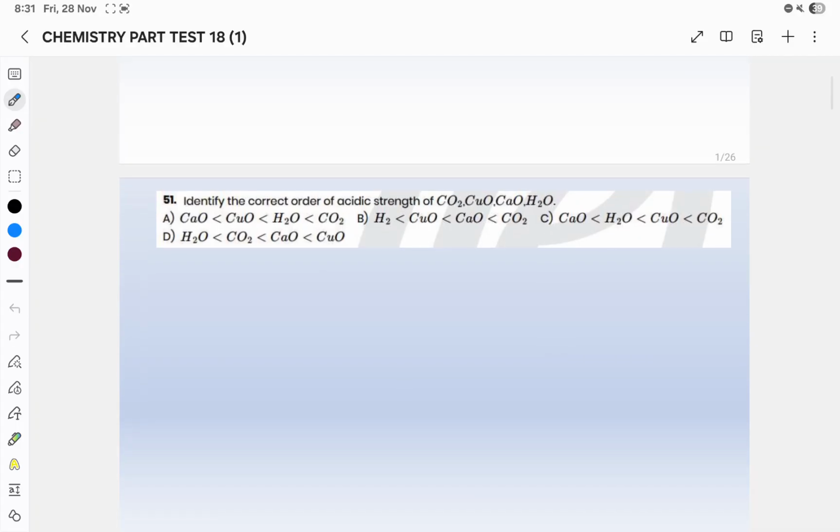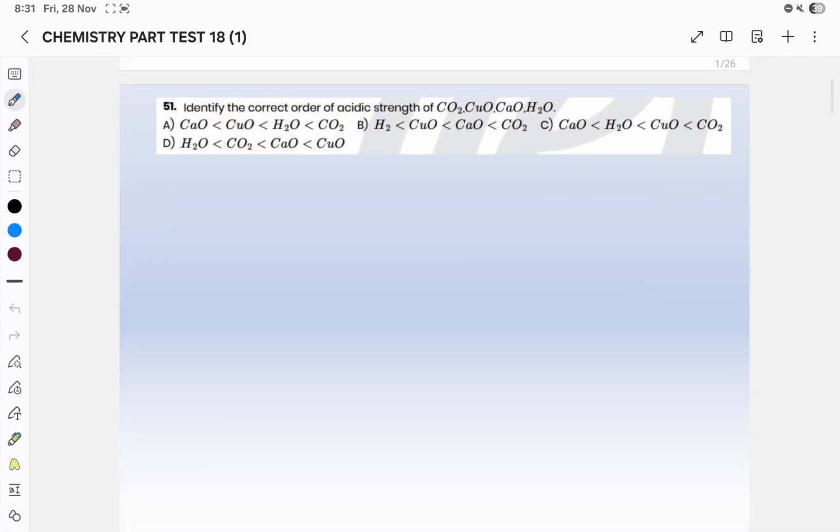So question number 51 is we have to discuss acidic strength of the oxides. As we know, acidic strength along the period increases and down the group decreases. Metals form basic oxide.